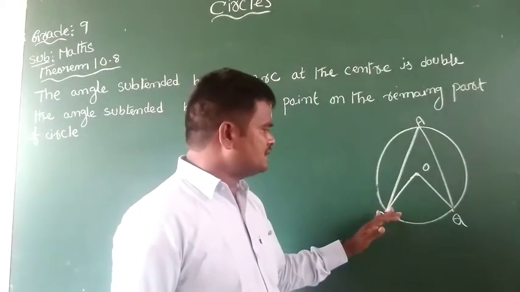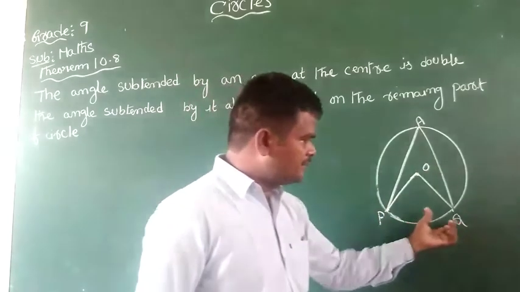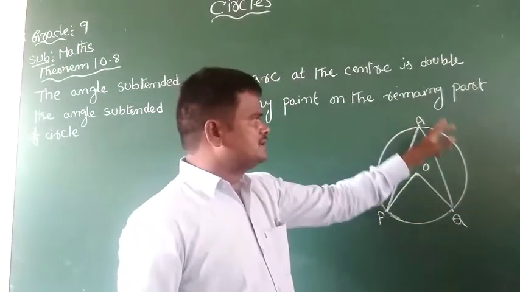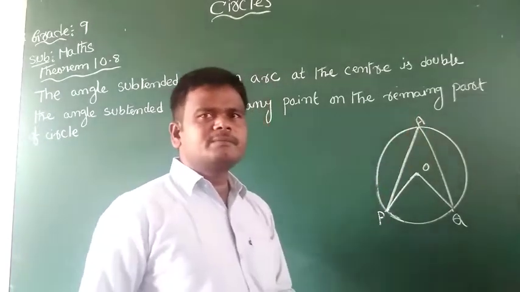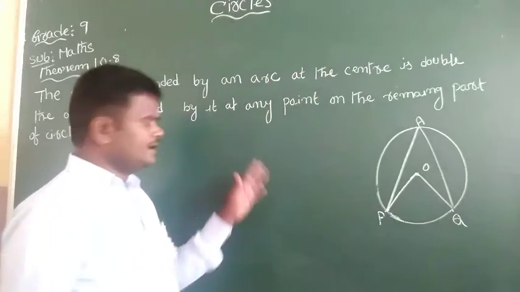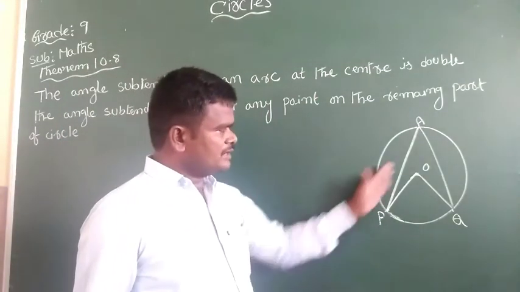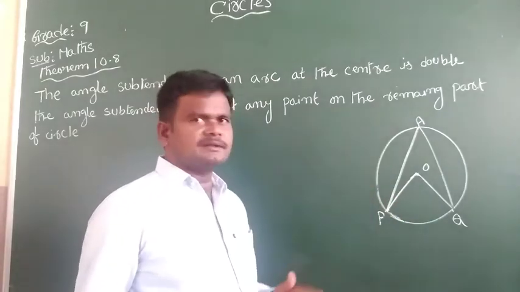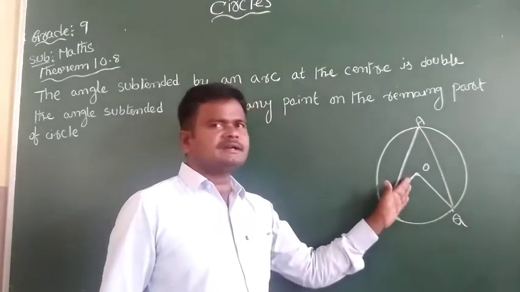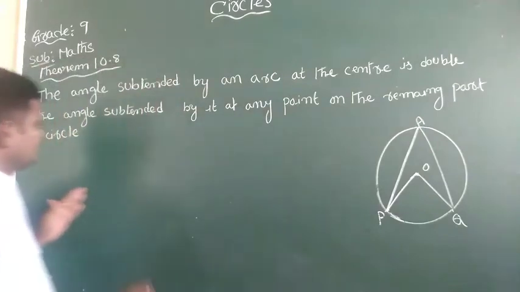Here O is the center of the circle, and PQ is the arc, a minor arc. The complete arc PAQ is the major arc. So what is given? PQ is an arc. POQ and PAQ are the subtended angles of arc PQ at the center and at point A.